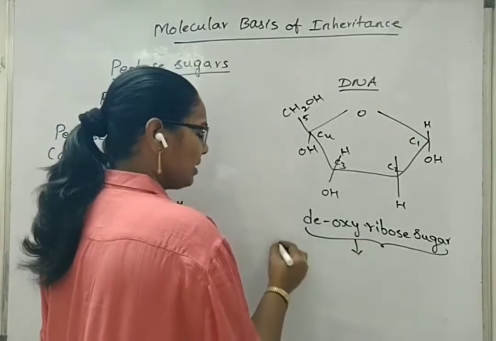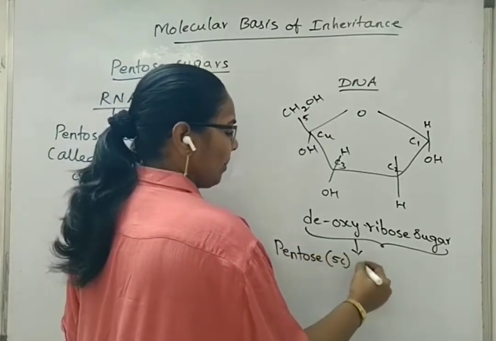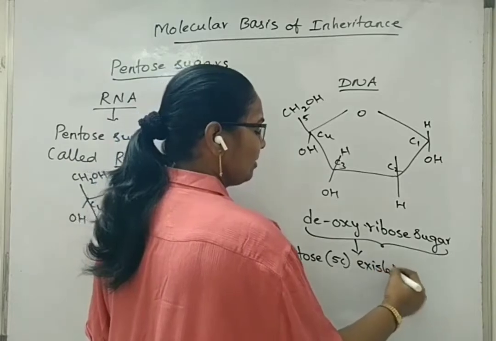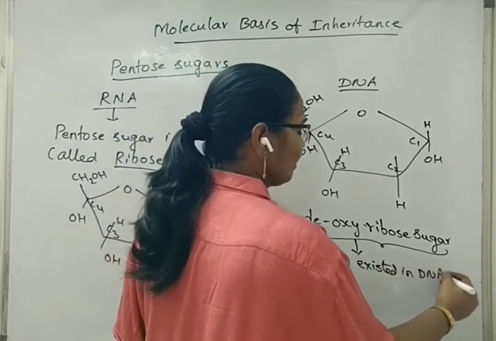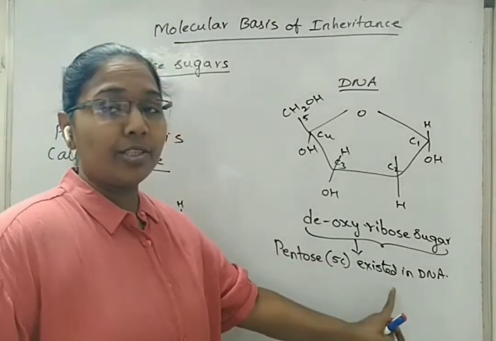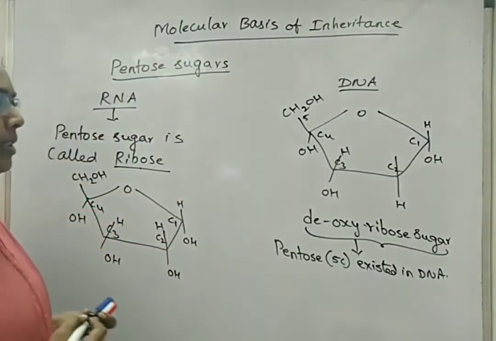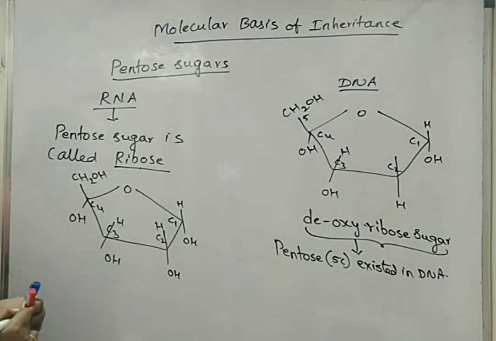Deoxyribose sugar is the pentose sugar, the 5 carbon compound that exists in DNA. So RNA, because of one change in the pentose sugar at the second carbon position, has been converted into DNA. One more change is based on the nitrogen bases also.